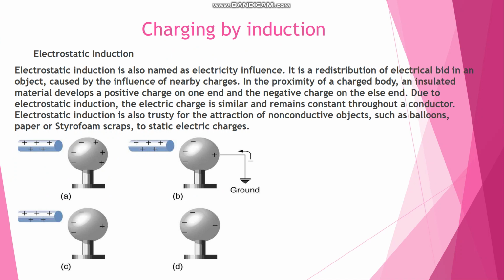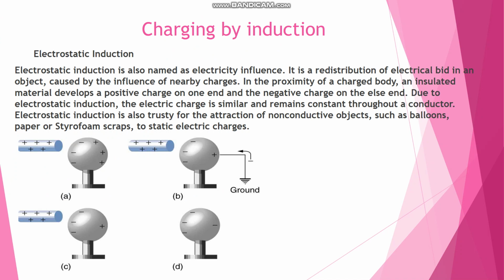This phenomenon is known as electrostatic induction. As we can see in the diagram, in the first figure, a charged conductor is brought near an uncharged conductor. Hence, due to electrostatic induction, negative charge is induced at the near end and positive charge is induced at the farther end.